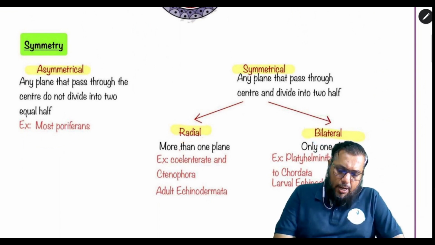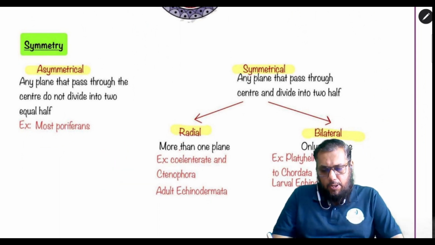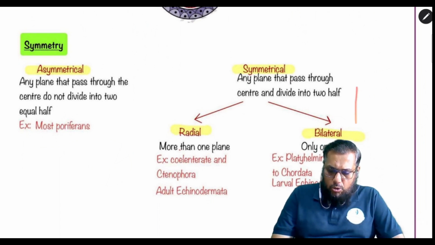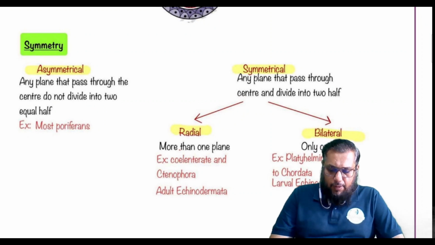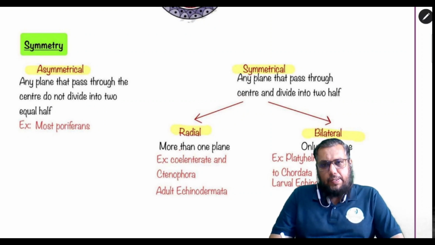Radial symmetry is those organisms which you can cut into equal halves by any plane passing through the center. Okay. Bilateral symmetry, they'll only have one plane of division. So this is a bilateral. एक ही plane of division में you'll get two equal halves. So that is called bilateral symmetry. The lower organisms from coelenterates to ctenophores, okay, show radial symmetry. Whereas bilateral symmetry is seen from phylum Platyhelminthes up to chordates.